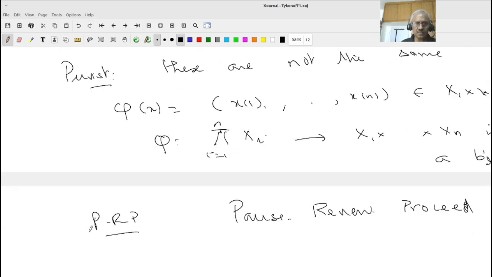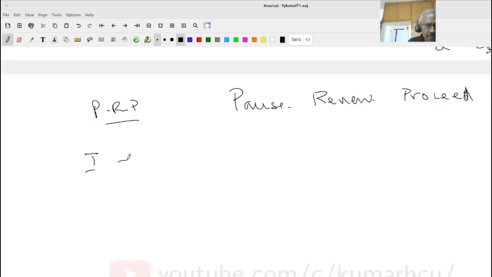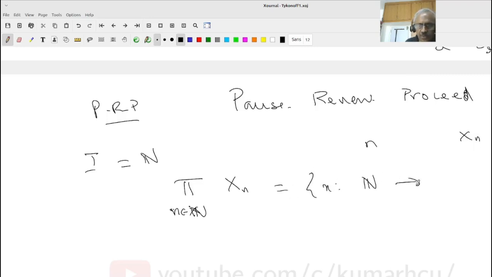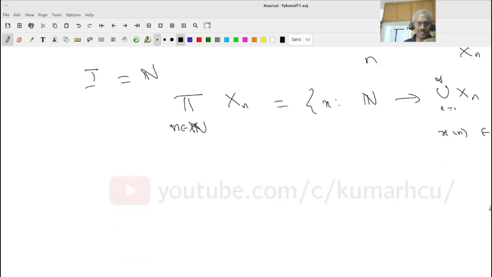And similarly, if I equals N, then my Cartesian product, let me write it as product of Xn over n in N, for each n I have given a set Xn which is non-empty. This is the set of all functions x from natural numbers to the union of Xn, so that x at n belongs to Xn. This is our definition. You see how many times I keep repeating? Just because of the definition, people jump. Don't do that. We are slowly getting used to how to work with the Cartesian product in the abstract way. Take some time, right?